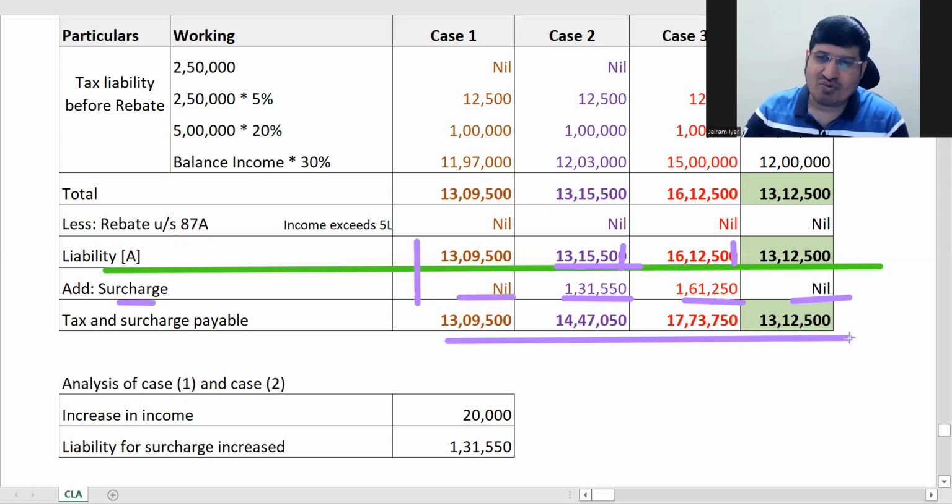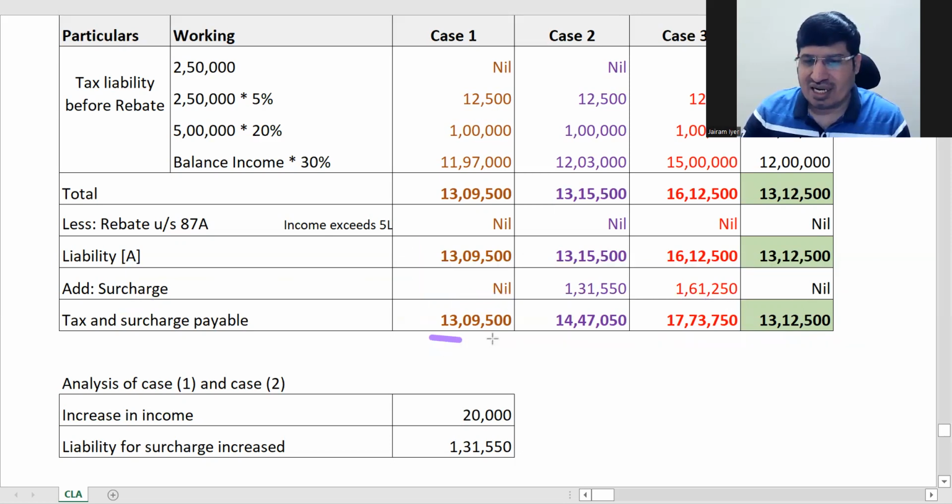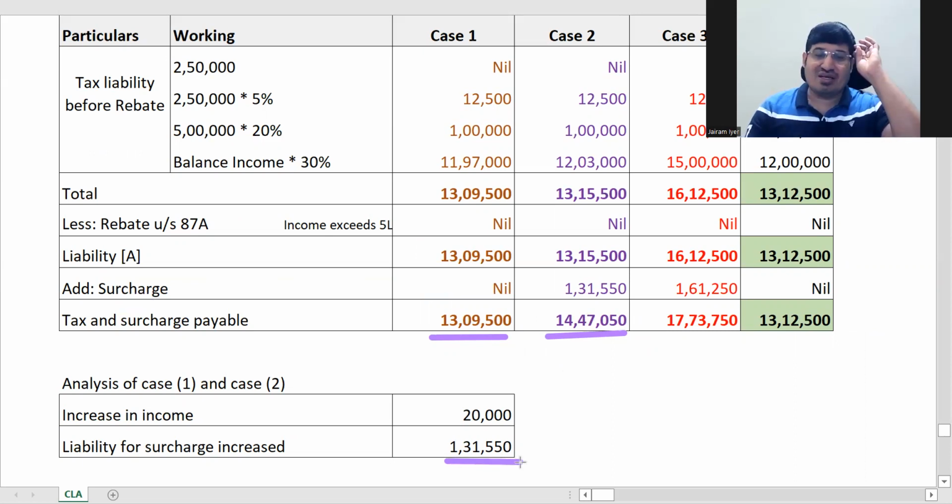Now see the point here which we want to make. Here your tax is 13,09,500. Here it is 14,47,050. Now how much is this minus this? If you do it, you will get 1,31,550. So tax liability has increased by 1,31,550.